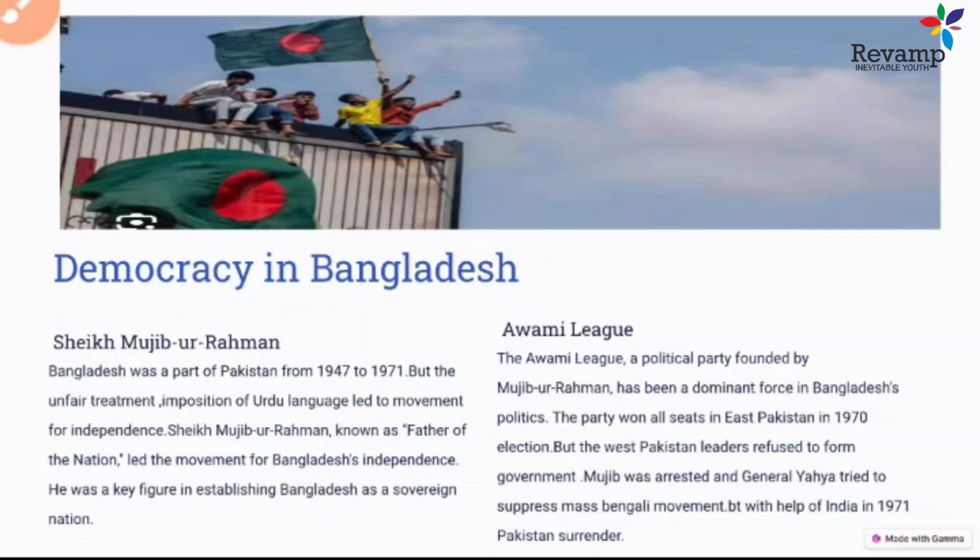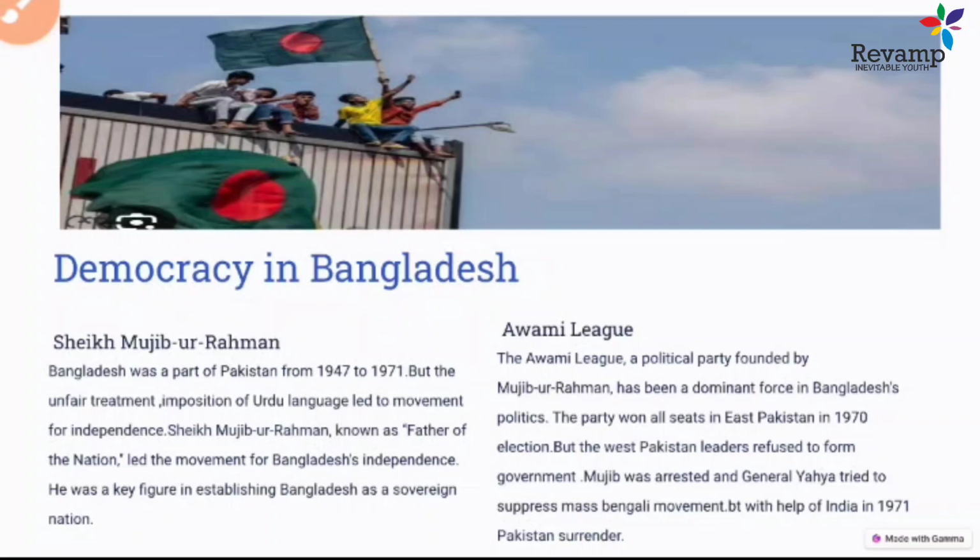But some authoritarianism started emerging during the Sheikh Mujibur Rahman phase, because he adopted a presidential model, other parties declined, and only the Awami League was allowed to contest elections. These things led to conflict, and later the assassination of Sheikh Mujibur Rahman in 1975.